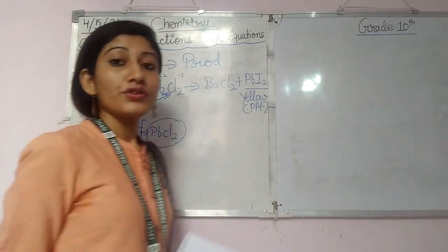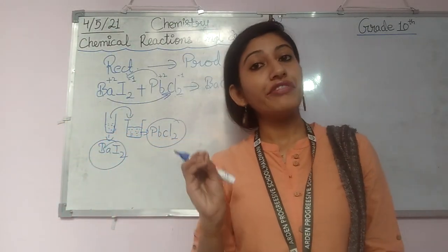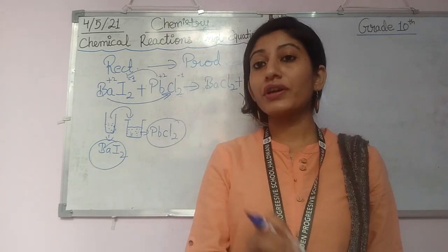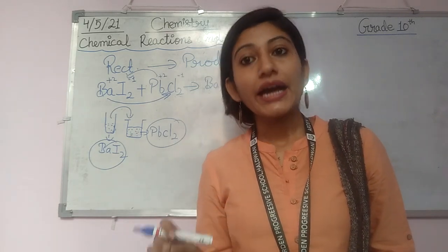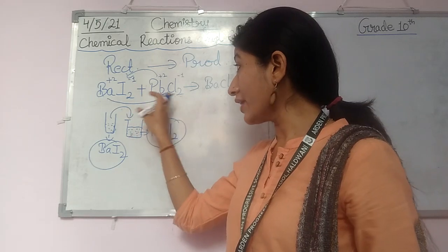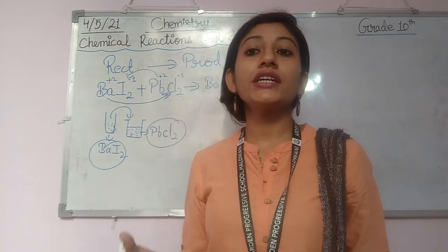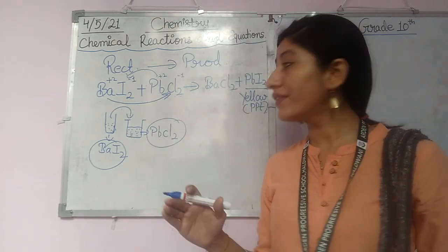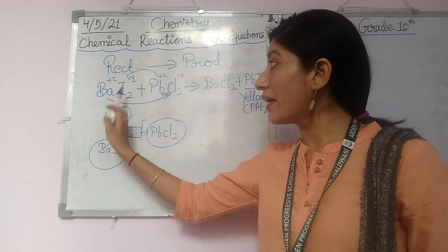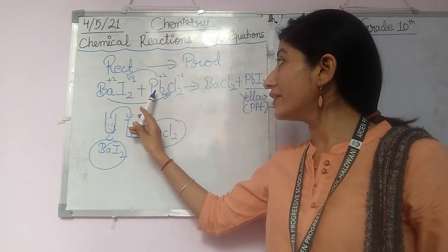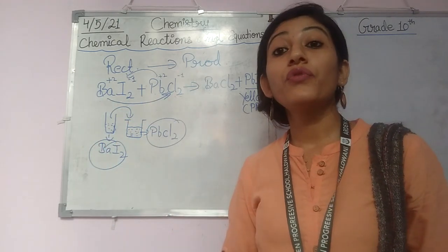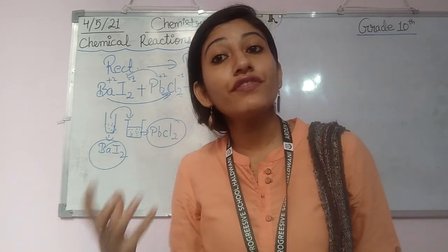Now students, this is one more very important reaction, the reaction between barium iodide and lead chloride. Now, how does a question come from this reaction? It can ask that when we combine barium iodide with lead chloride, which color PPT is formed?